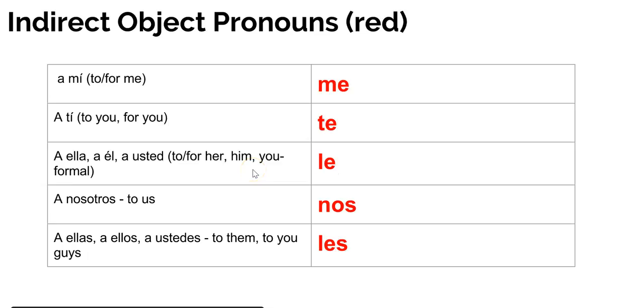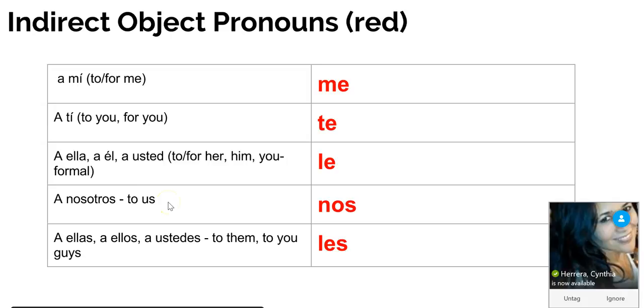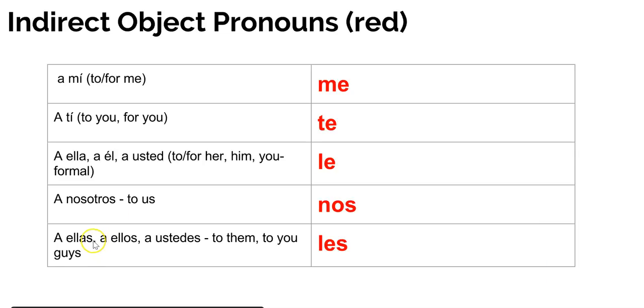So, mi mamá le da chocolate a mi hermano. A nosotros, to us, nos. Mi papá nos da joyas. A ellos, a ellas, a ustedes, so to them or to you guys, les. So, tú les das flores a los chicos or a las chicas.